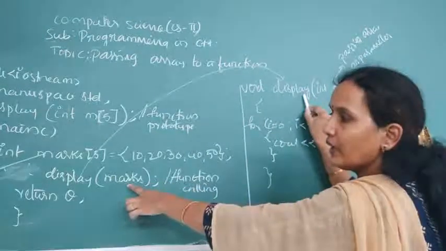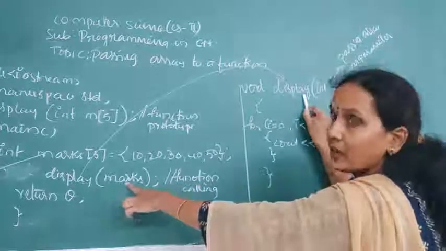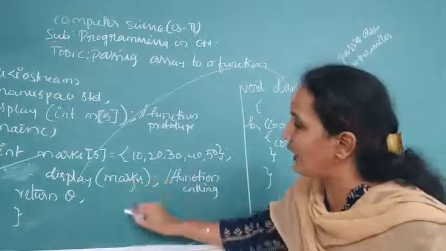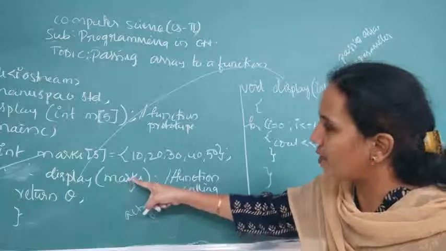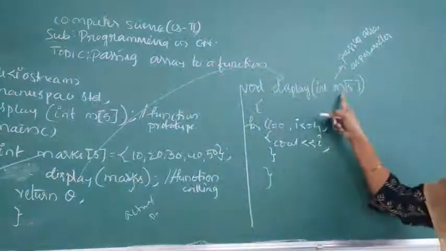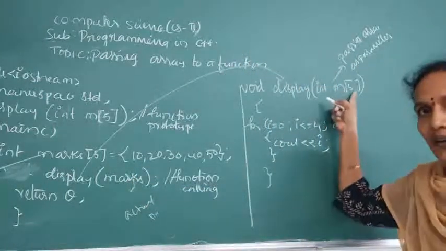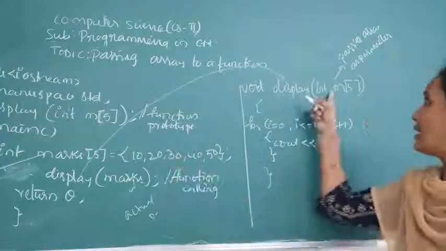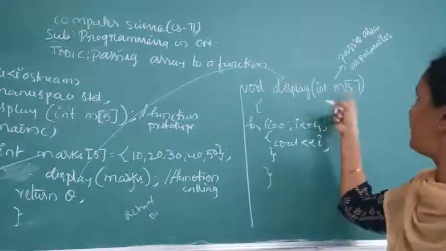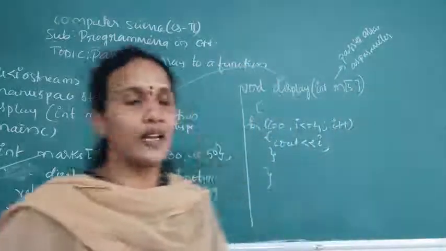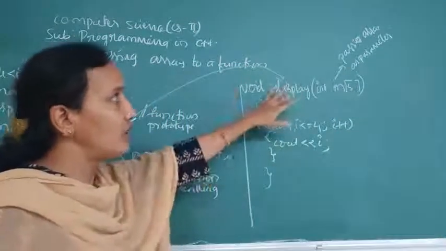Here I have given an array as a parameter. This is called the actual parameter, and this is the formal parameter. So the actual parameter is replaced in m of 5. This is an array and this is an array. The size of marks is 5, and here also the size of m is 5. So it is matching, and when it is matching, you won't get any error.